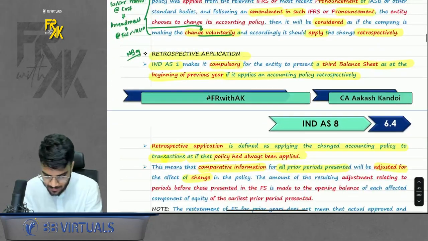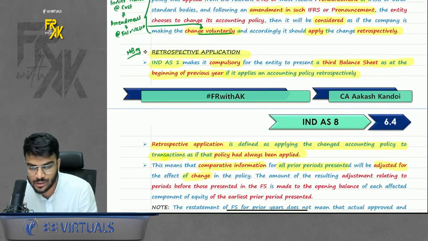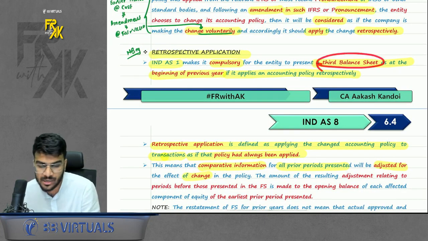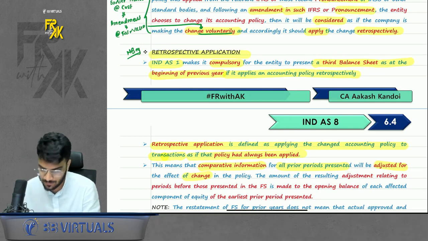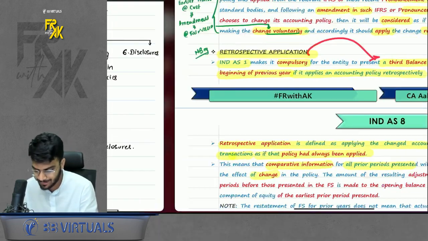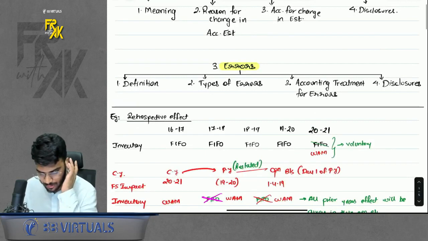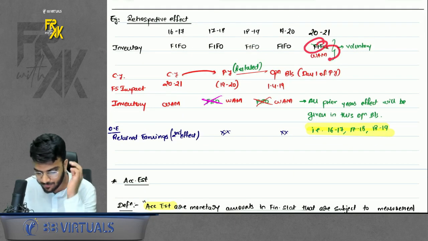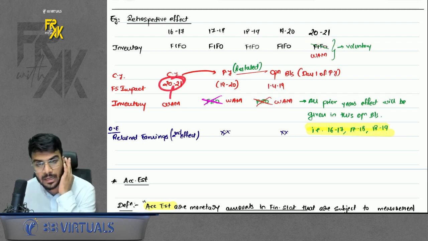Do remember. Now they talk about retrospective application. Whenever you apply anything retrospectively, you will also have to prepare a third balance sheet, as you already discussed, opening balance sheet on the day one of previous year. So what is the purpose of preparing a third balance sheet? In case remember, I also told you, see, whenever let's say for example you are changing the policy, from FIFO to weighted average. So you will apply the change from current year.